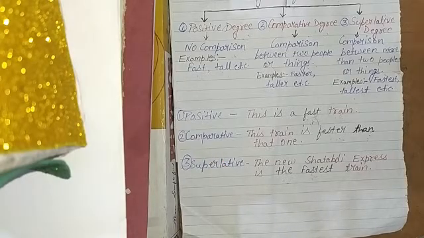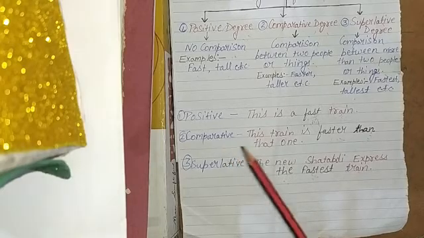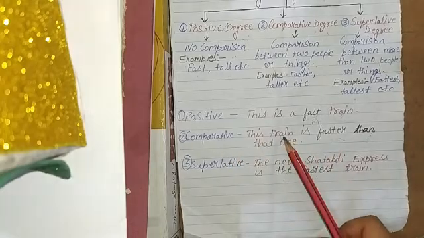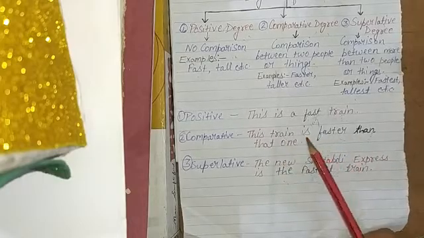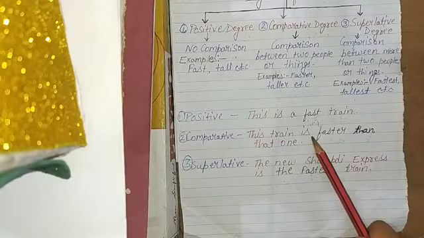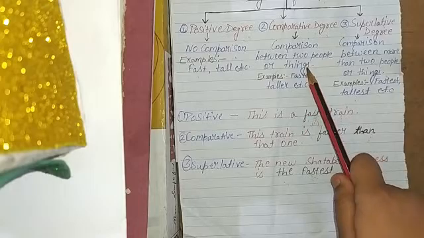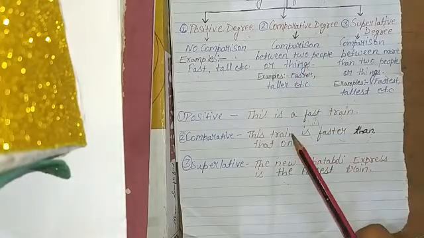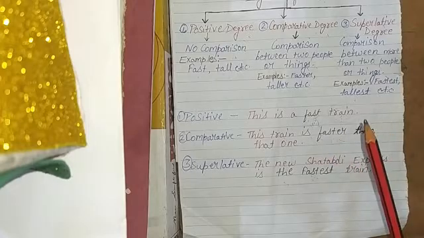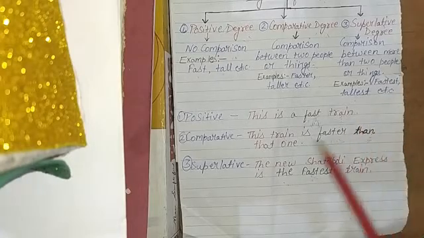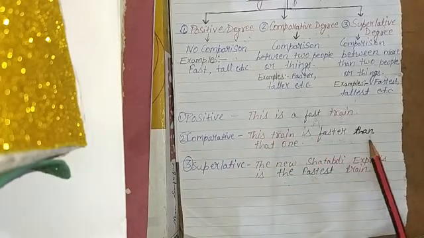Now comes comparative form. In the second degree of comparison, that is comparative degree, there is comparison between a train with the other train. This train is faster than that one. Here two trains are being compared. So which degree is it? Comparative degree, because in comparative degree two people or two things are compared. So we are comparing two trains, so it is the comparative degree. And always we use than after the adjective in the comparative degree.